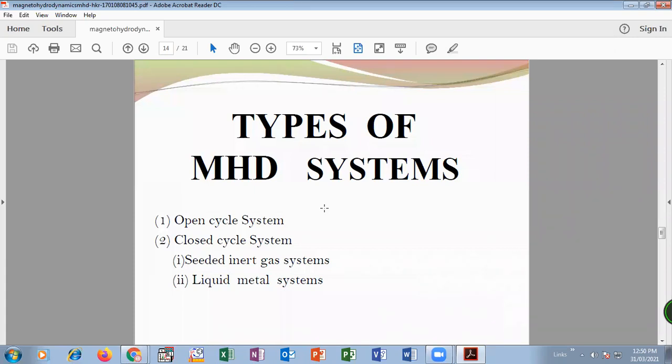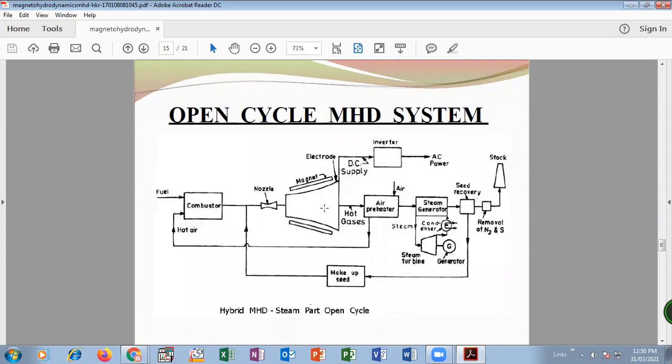So first, we see the open cycle system and how it works. This is a block diagram for the open cycle magnetohydrodynamic system. Why is it called an open system? Let's see the diagram and the flow of the working fluid.